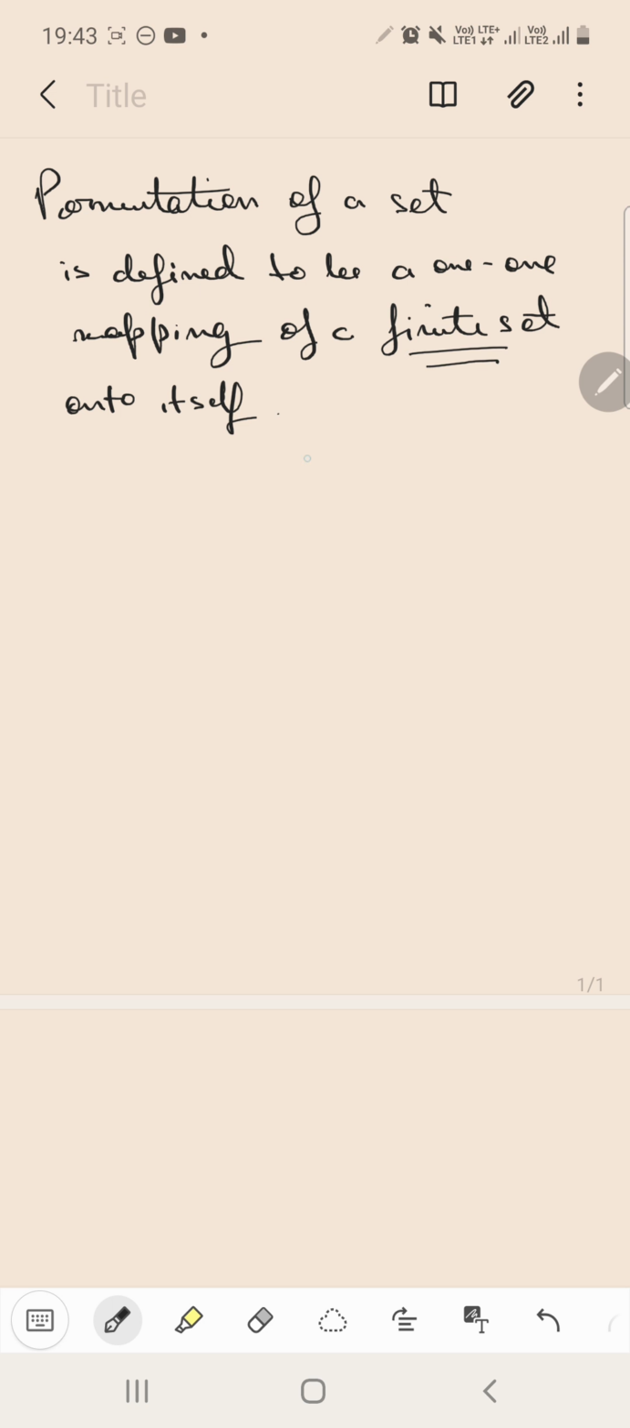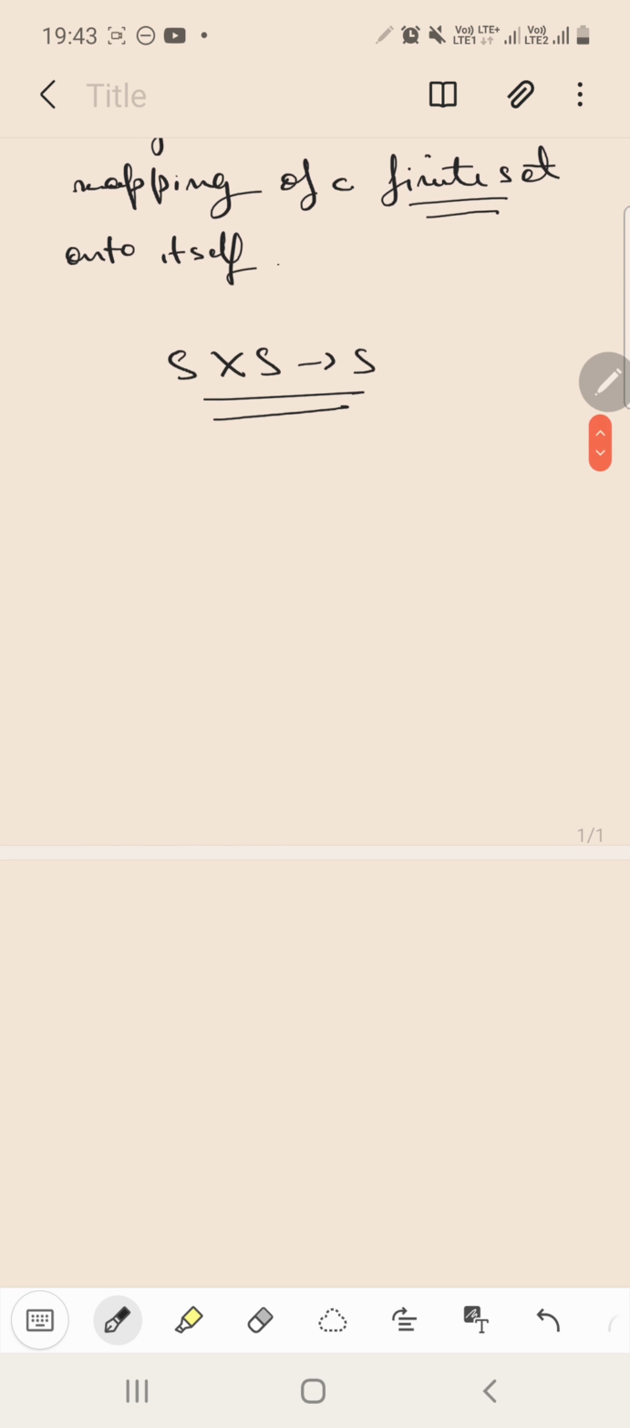So if the finite set is say S, then the permutation is somewhat an S cross S on 2S. Okay, so this is a permutation, kind of this. Permutation of a set is defined to be a 1-1 mapping of a finite set onto itself. Okay, so now let us go through a mathematical representation of a permutation.